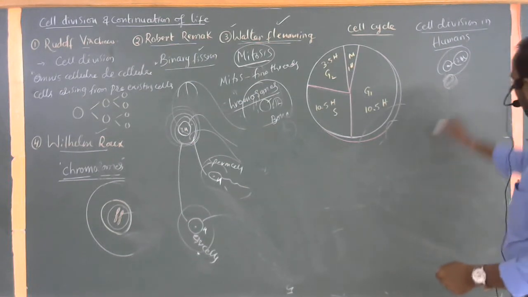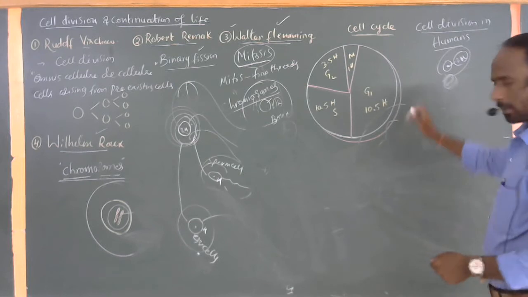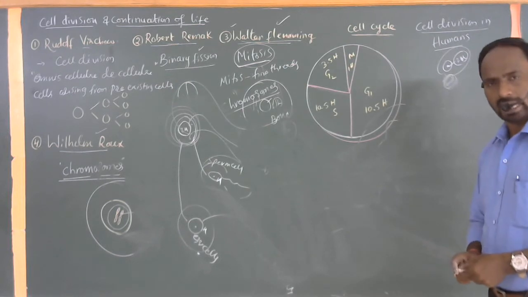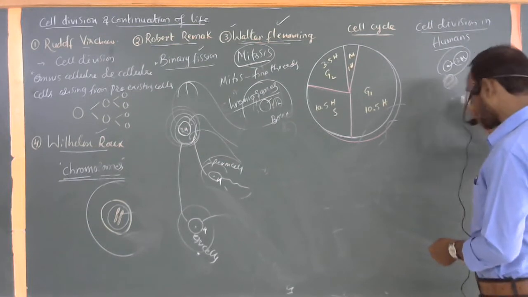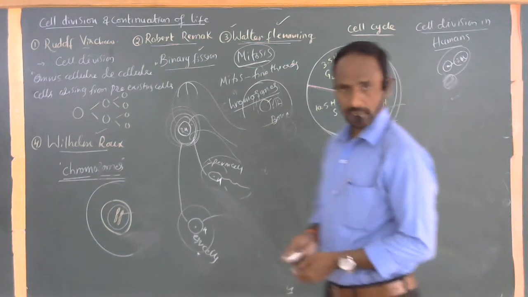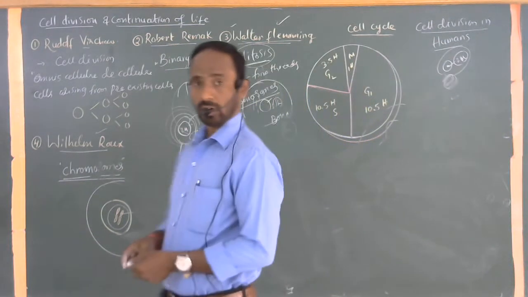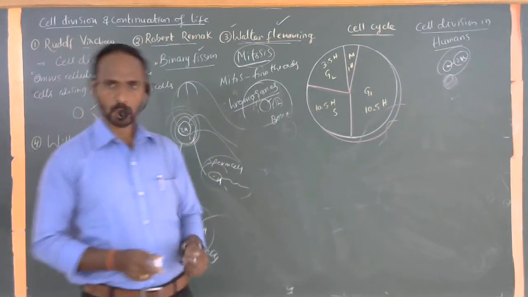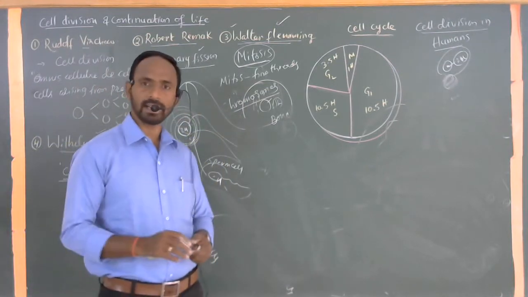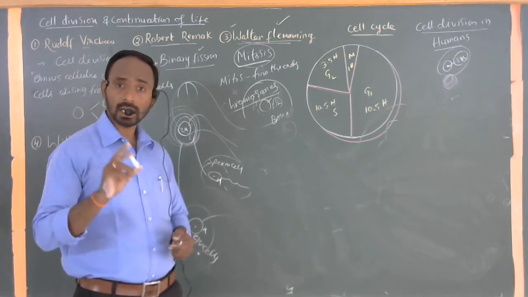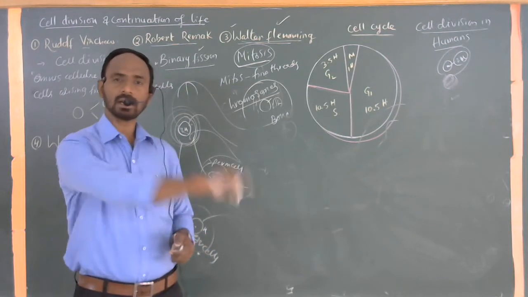So, for example, a human being is the best example of a multicellular animal. Multicellular means a number of cells are present here. Can we count the stars in the sky? No way. Can we count the sand grains in the seashore? No way. Can we count the water drops in the sea? No way. At the same time, we can't count the cells present in multicellular animals.